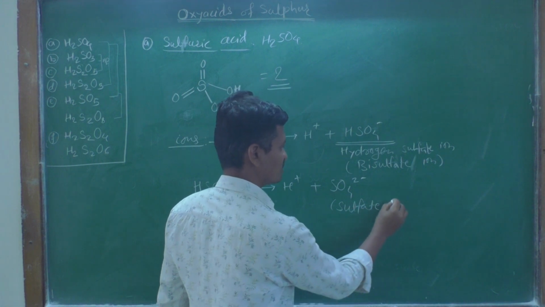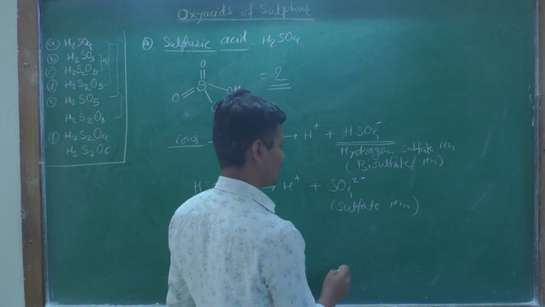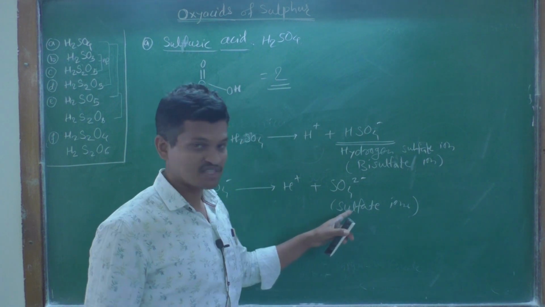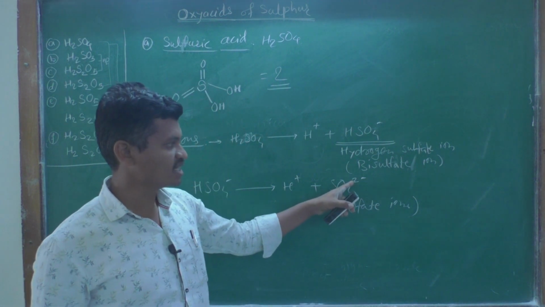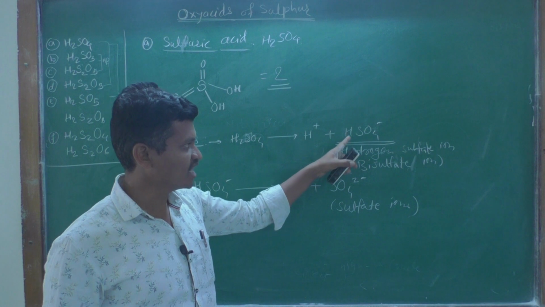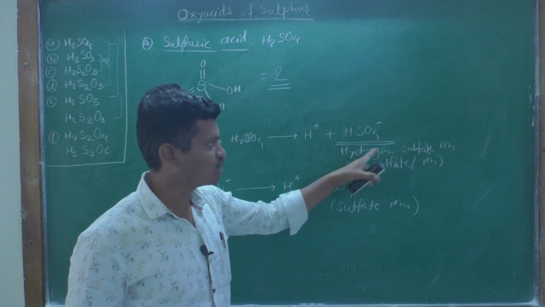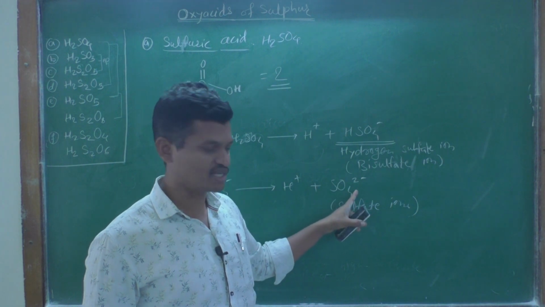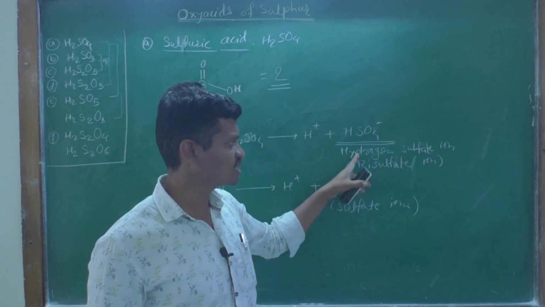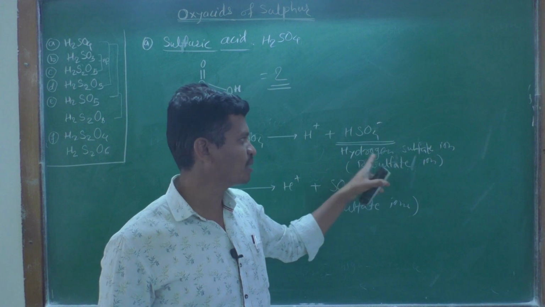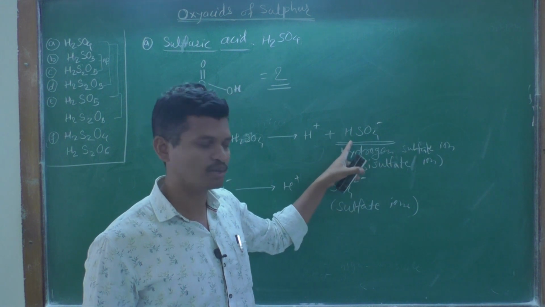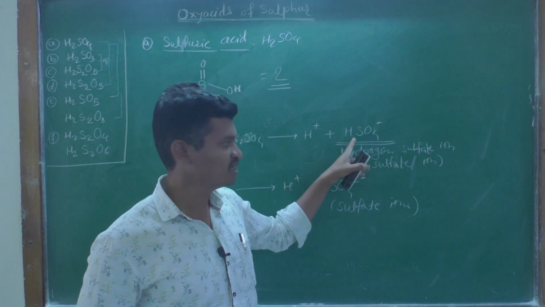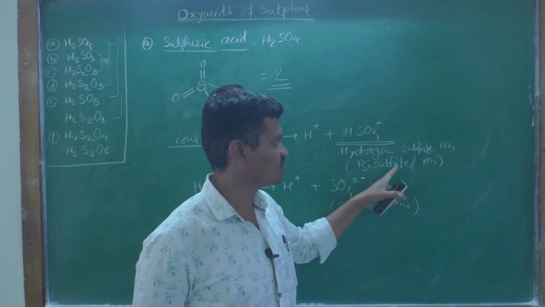What is the name? Sulfate ions. Okay. So, it has only one name, that is sulfate ion. SO4 2 minus ions are called sulfate ions, and HSO4 minus ions are called hydrogen sulfate ion. It is carrying only one negative charge, whereas sulfate is carrying 2 negative charges. It is also called bisulfate. Bi means there is a presence of one hydrogen atom in this anion. So, that is why it is called bisulfate ion.